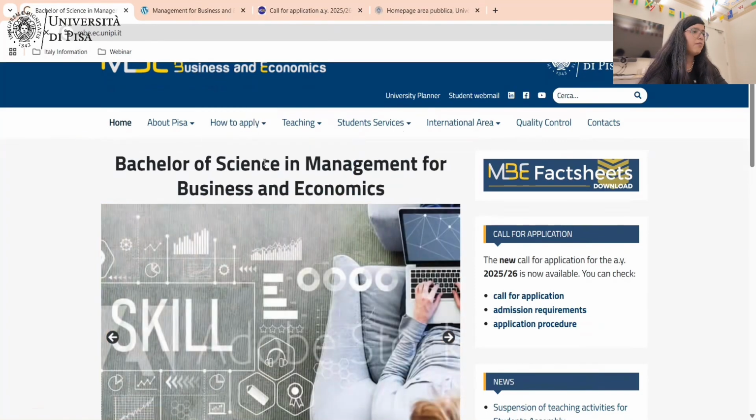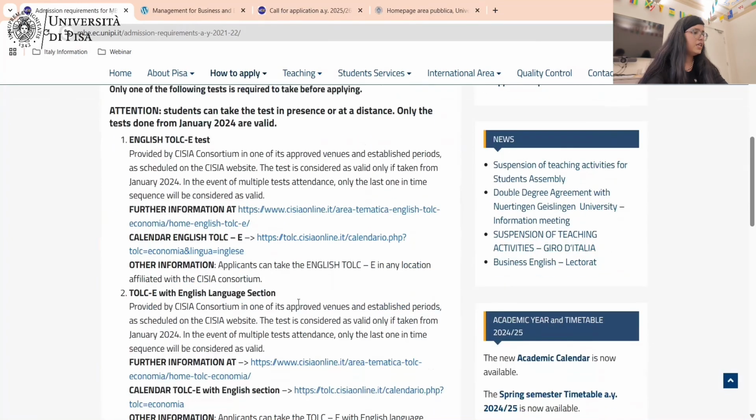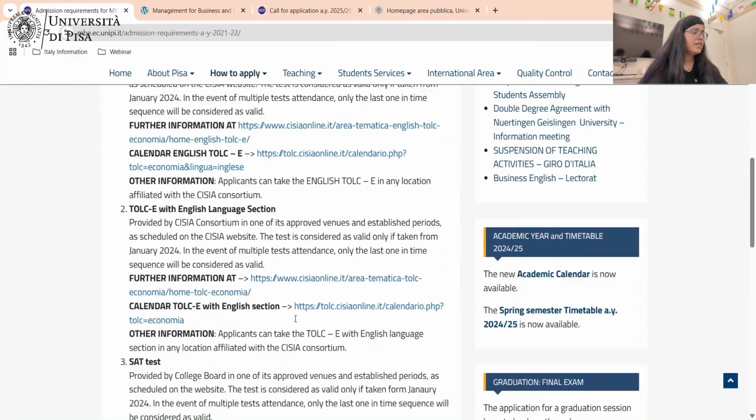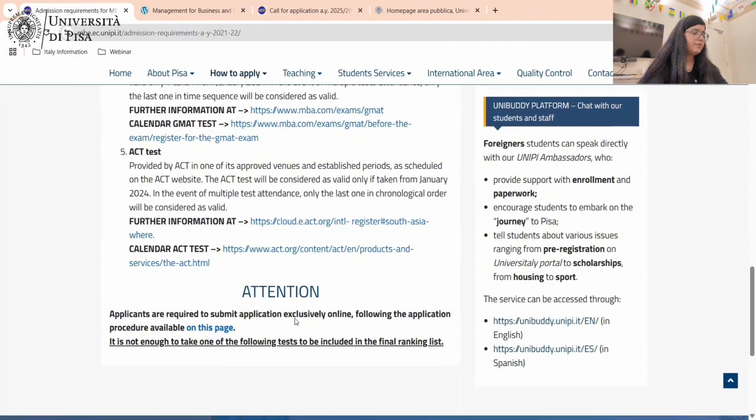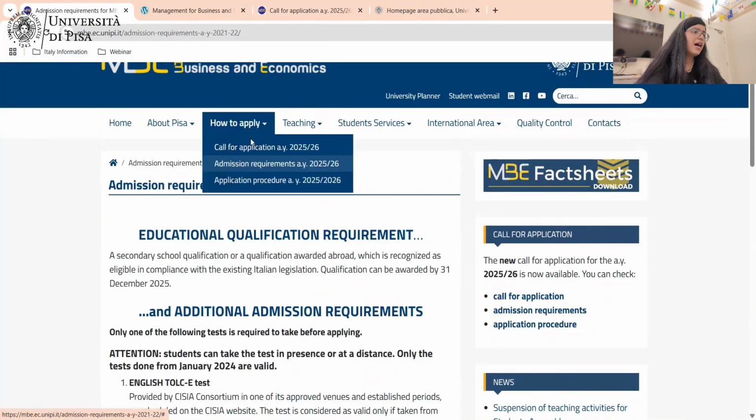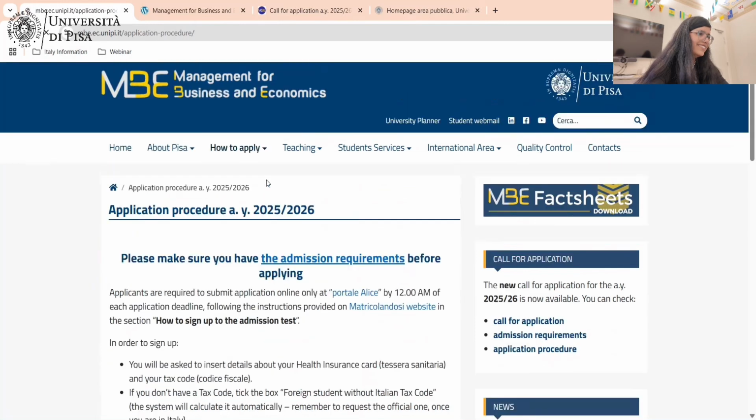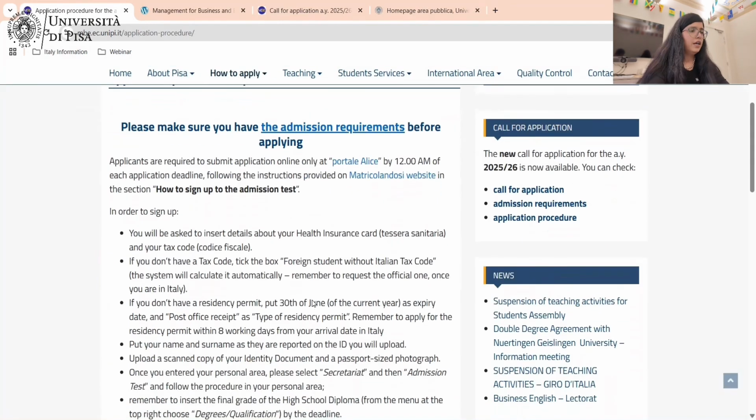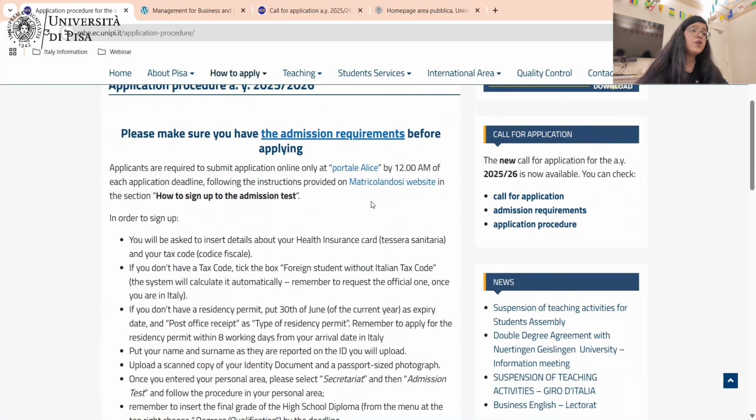admission requirements. Same here: English test, IELTS, TOEFL, SAT test, GMAT test, ACT test. Now, application procedure. Now comes the part of how exactly you have to apply. Okay, so you have to go on the Alice portal to apply.